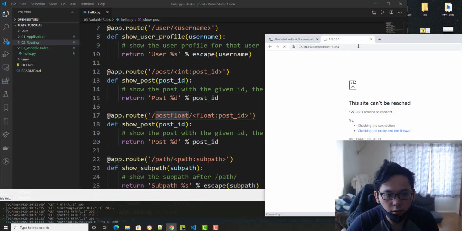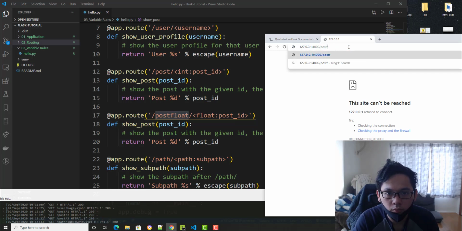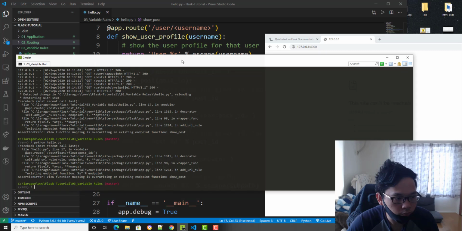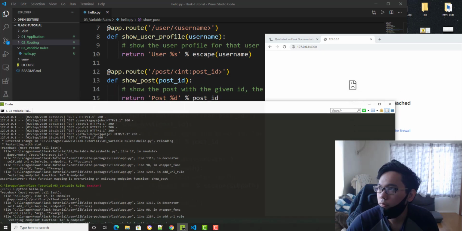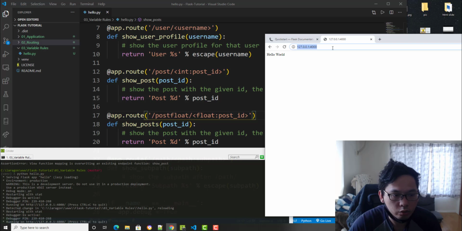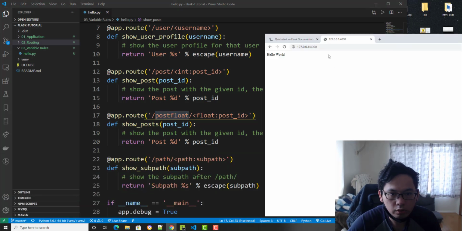And like that. It's not running. Let's run it, and you can do float too by using post float.